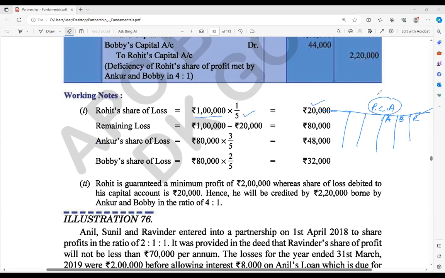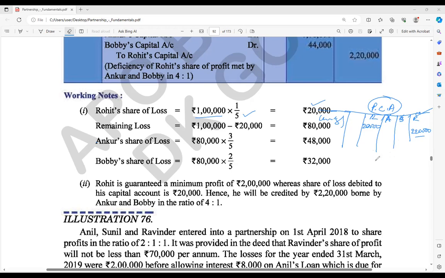So in the partner's capital account, on this side, there will be loss distributed to Rohit, how much? 20,000. Correct or not? If I am to get a minimum profit, how much am I supposed to write on the credit side for Rohit? 2 lakh 20,000. Then only the profit will become 2 lakh rupees. Got the point? Yes, sir. You understood this concept? Yes, sir.